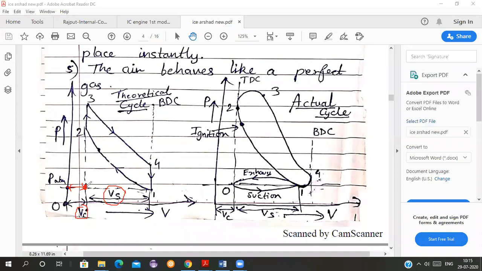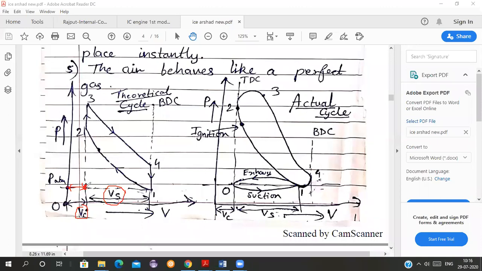There is always some volume available. Maybe there will be exhaust gases inside it initially, or there can be some burnt particles, but space is available. So there will be some air or exhaust gases available from the previous cycle.